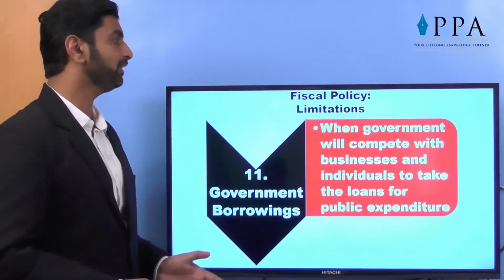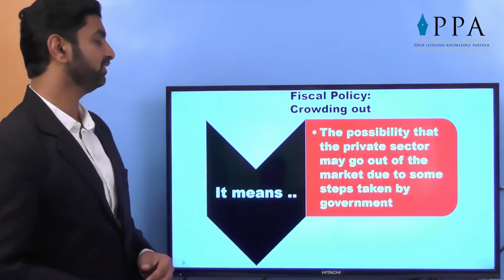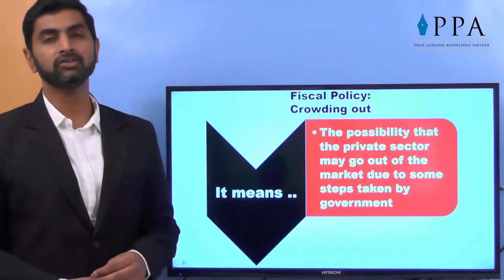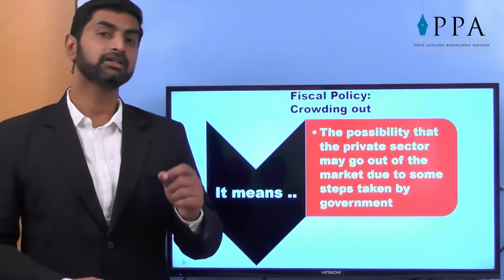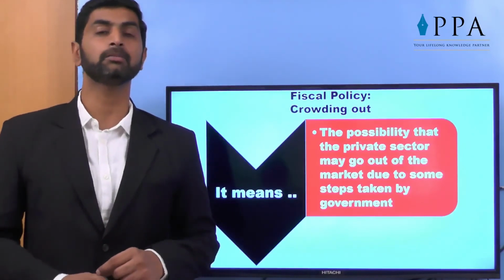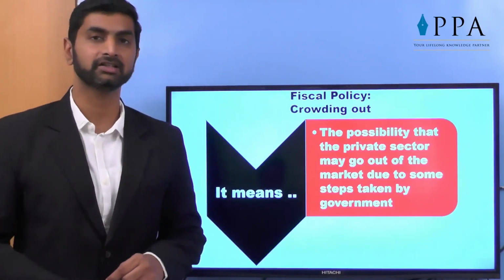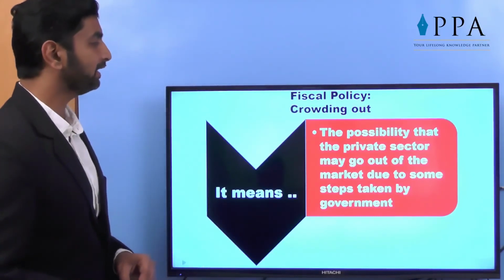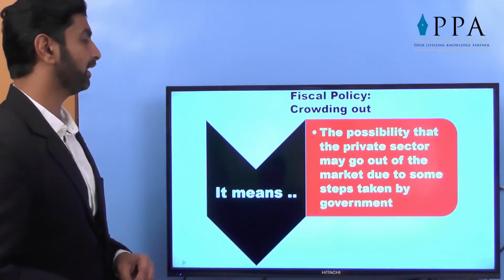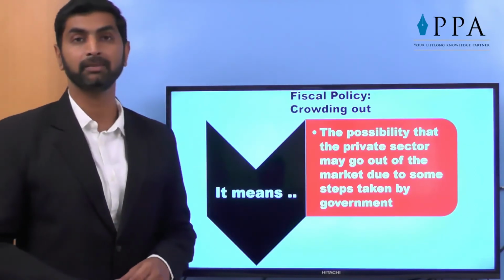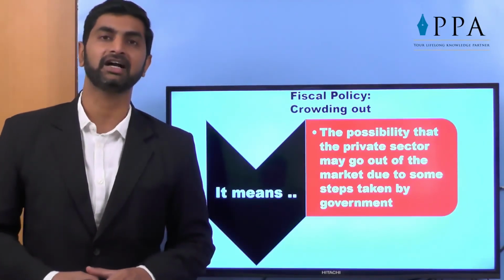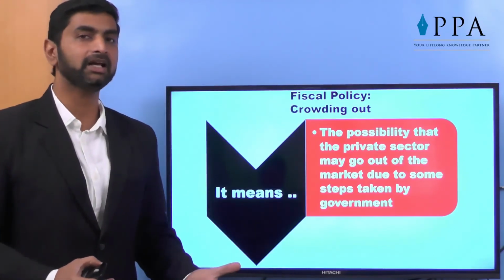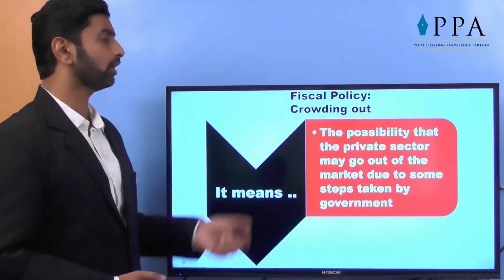So these are all the limitations we have seen in fiscal policy. There is one last concept which must be considered. Many economists assume that the crowding out effect is the most limiting or most dangerous factor of any fiscal policy. What is this? It means the possibility that the private sector may go out of the market due to some steps taken by the government. When government interference starts, there is a risk that the private sector may go out of the market. Maybe they are demotivated, which is called crowding out.